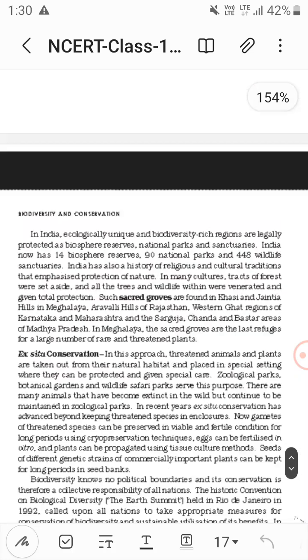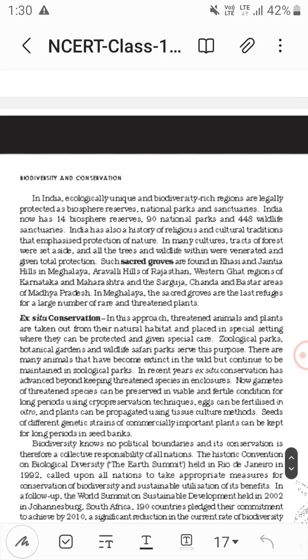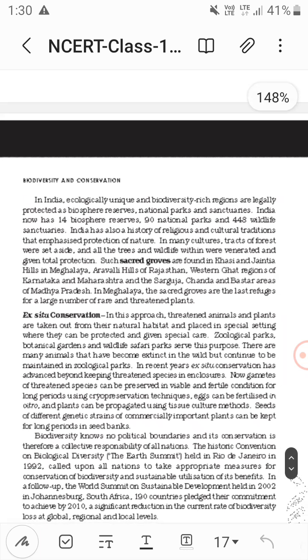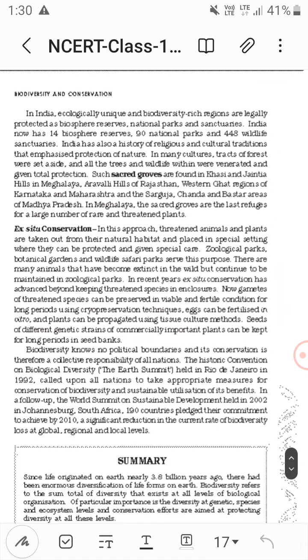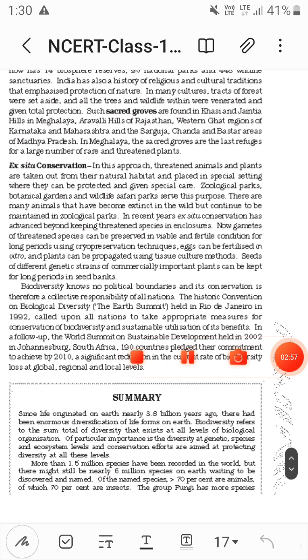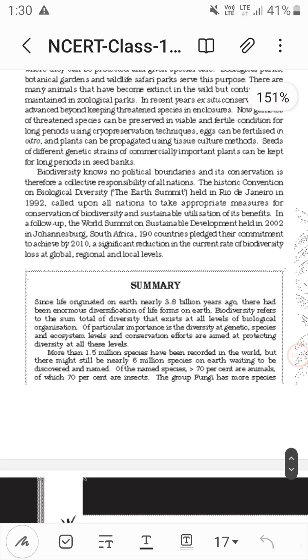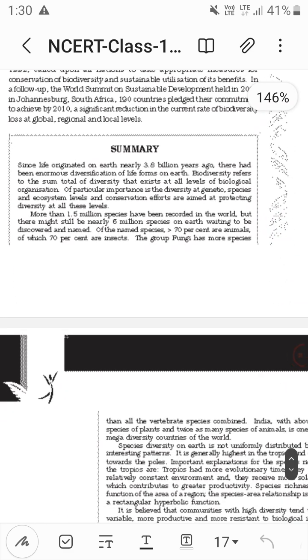What about the sacred groves in the in situ conservation? Sacred groves are found in Khasi and Jaintia hills in Meghalaya, and Aravalli hills of Rajasthan. In many cultures, tracts of forest were set aside, and all the trees and wildlife within were venerated and given total protection. These are termed as sacred groves. Now, ex situ conservation: there are zoological and botanical gardens.